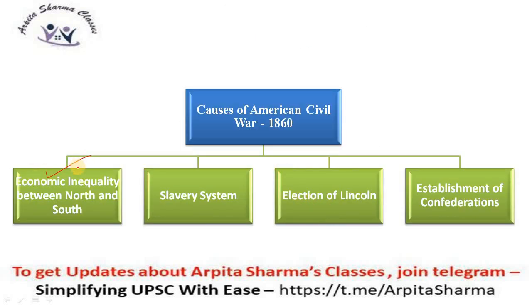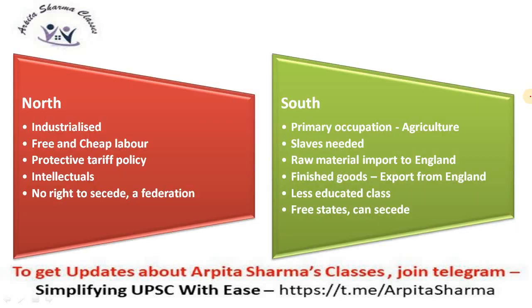Firstly, economic inequality between North and South. I have already told you, North was much more industrialized, South was based on agriculture. Slavery system was there, election of Abraham Lincoln as the President of America, and establishment of confederations. This is the main difference between North and South regions of America.